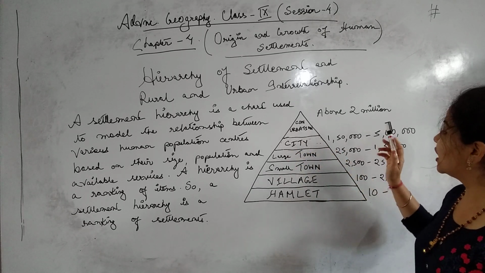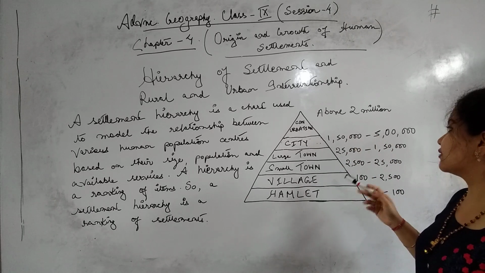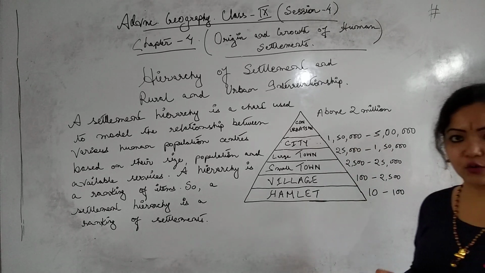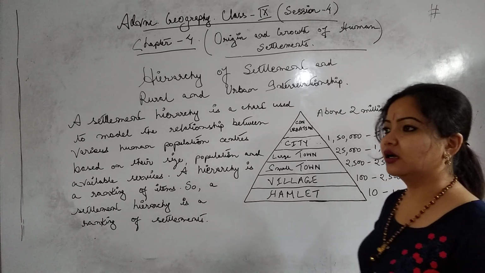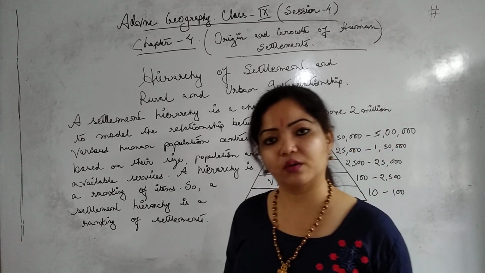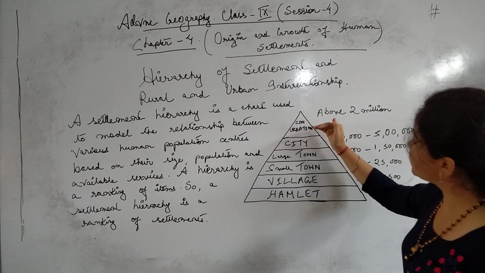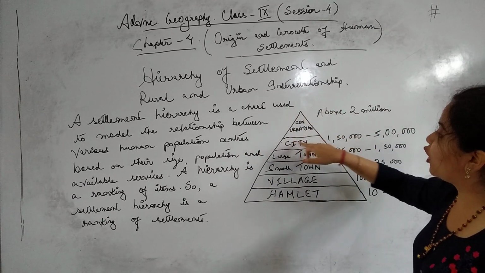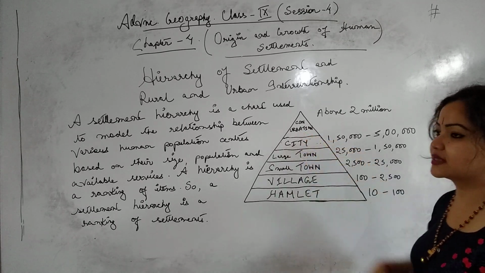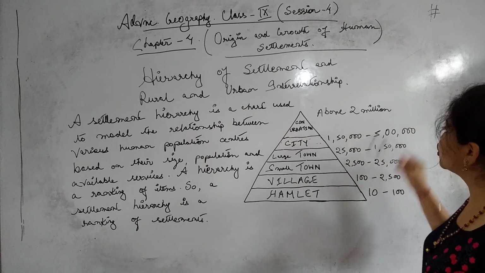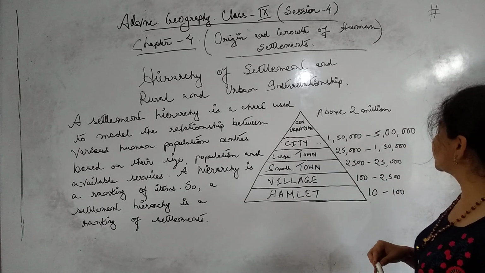Now here, in a city of 150,000 to 5 lakh people, we can find all the tertiary, secondary, tertiary, quaternary and quinary sectors. And above the city is known as what? Conurbation, or we can say metropolitan cities also. That means above 2 million.